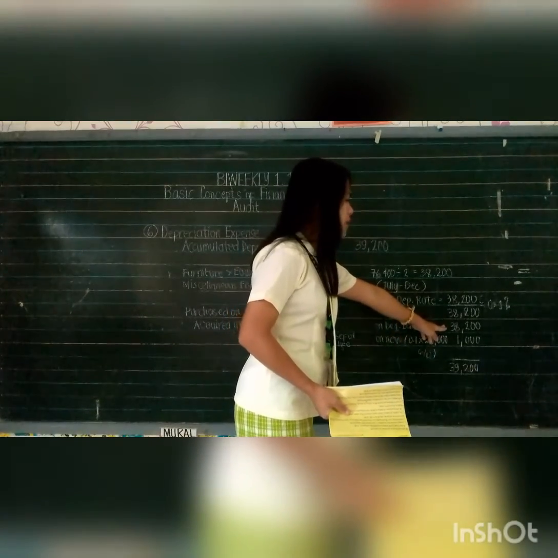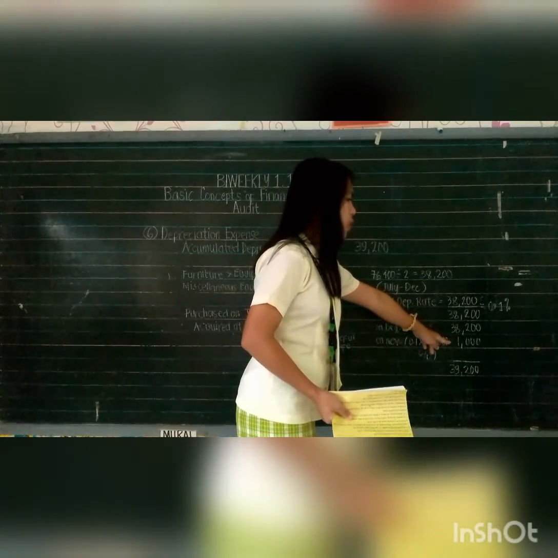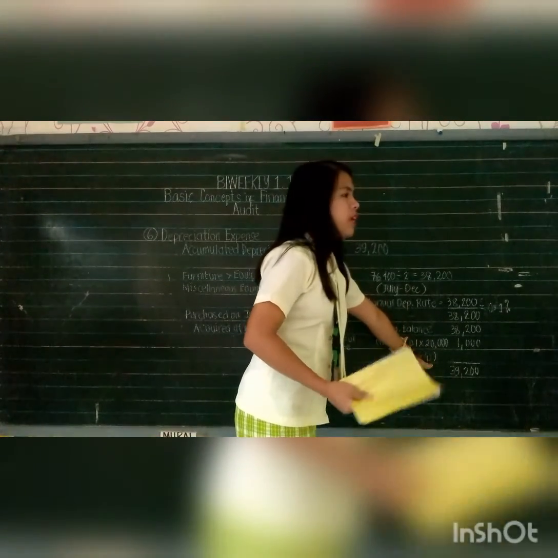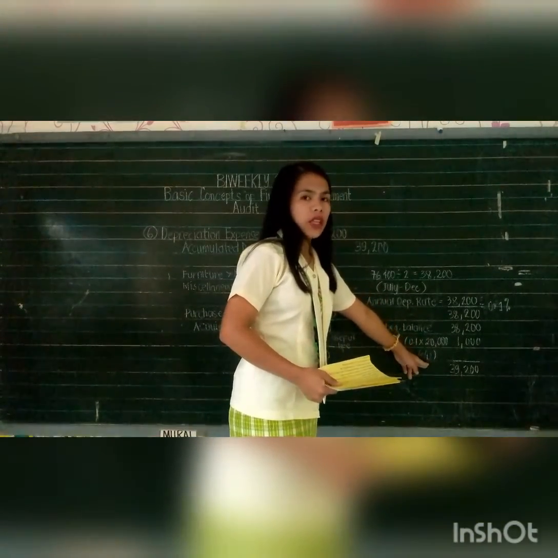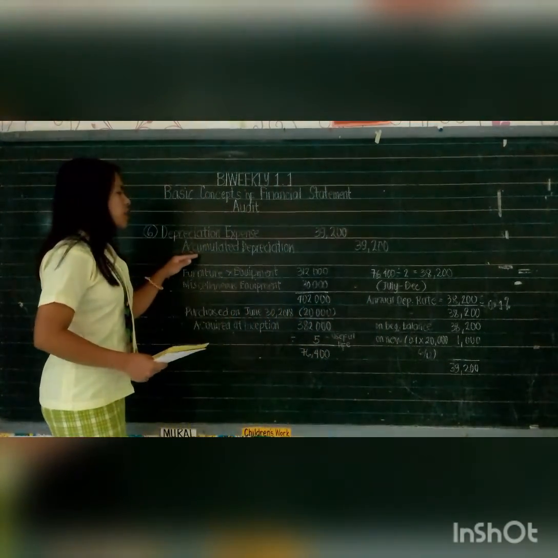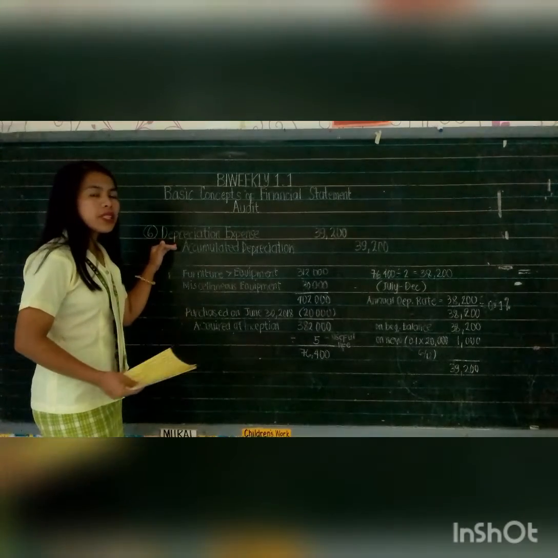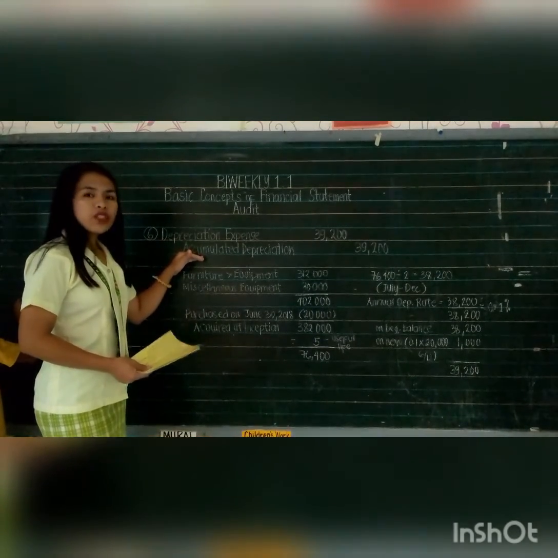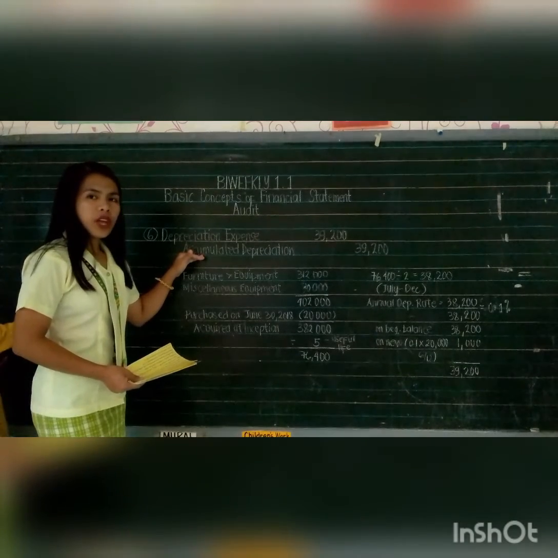So we need to add 38,200 and 1,000 as the total depreciation for the year 2018. Therefore, our adjusting entry for number 6: debit depreciation expense 39,200, credit accumulated depreciation 39,200.